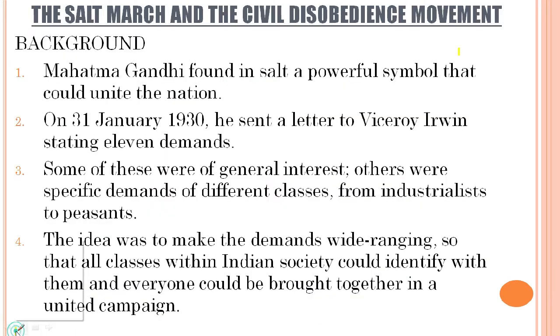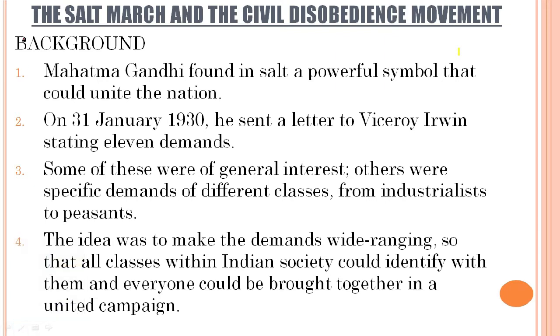Okay, now we'll move on to the Salt March and the civil disobedience movement, another significant movement in the history of India during the national freedom struggle for achieving independence. So what is the background? Let us first of all go through the background and try to understand what circumstances were building for the Salt March or the launching of the civil disobedience movement.